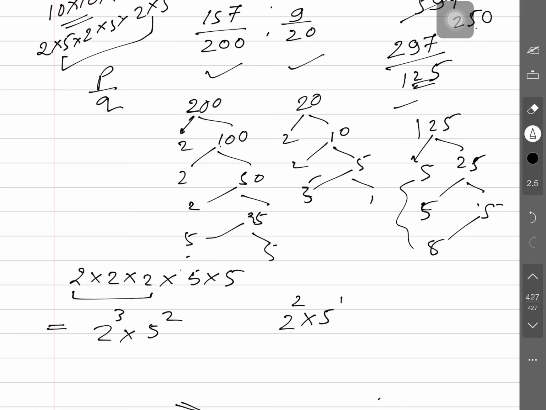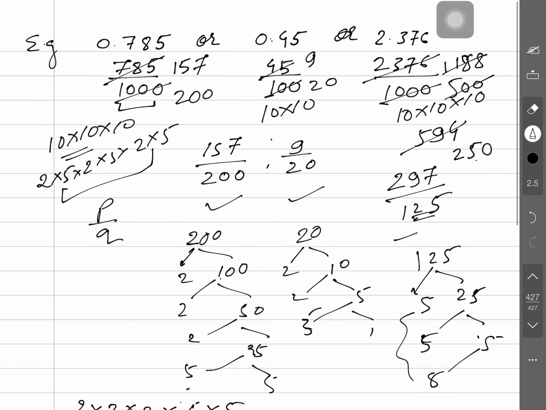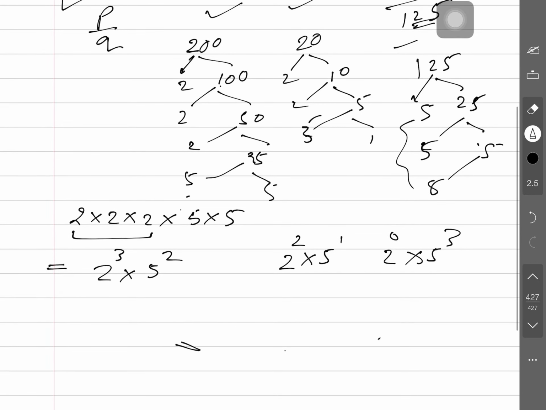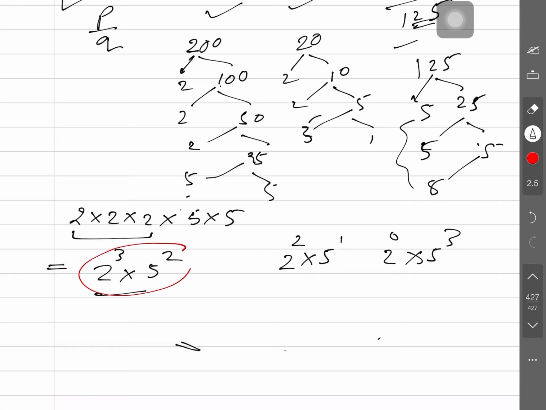Do not worry, 2 not coming means 2 to the power 0 and 5 to the power 3. You may see this. So, what we have done, we have taken some terminating decimal expansions, any terminating decimal type expansion you can take here. Okay. And this we have converted into p by q form, where q is coming of this form, this is q form, this is q form, this is q form.